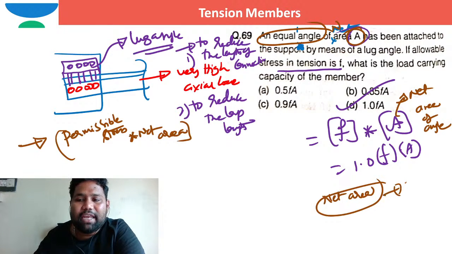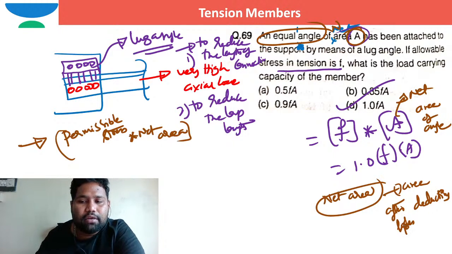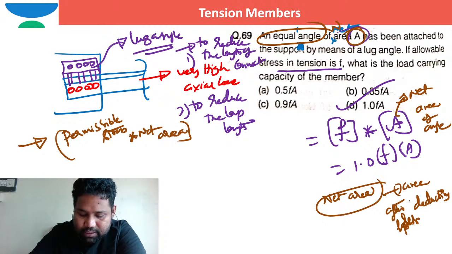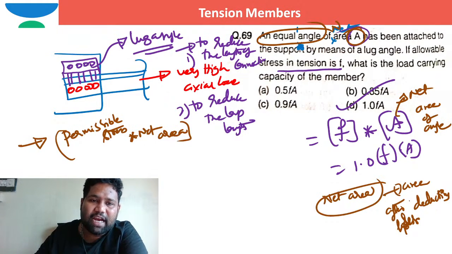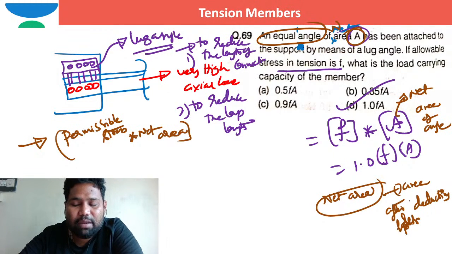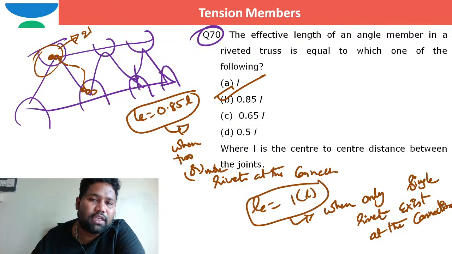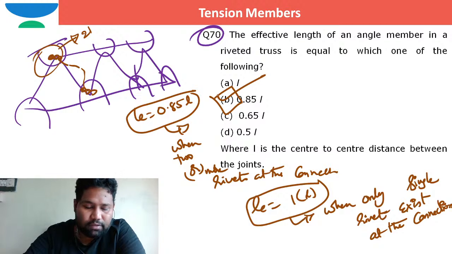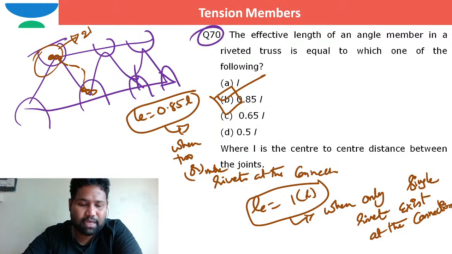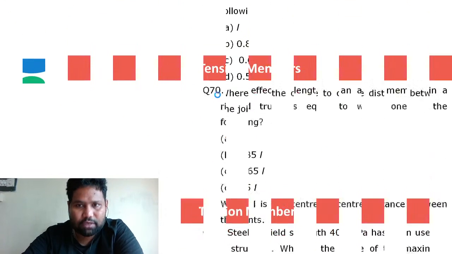The net area is the area after deducting holes, either for equal angle or unequal angle. In such a case, it will be one and the same. Clearly, they had mentioned A is the net area. It's not the cross section. Is that okay, dear Hariprasad? So here the correct option is B. Can I move to another question? Moving to the next question.